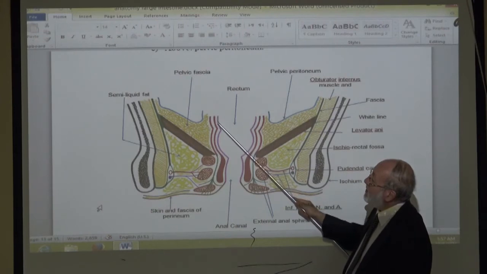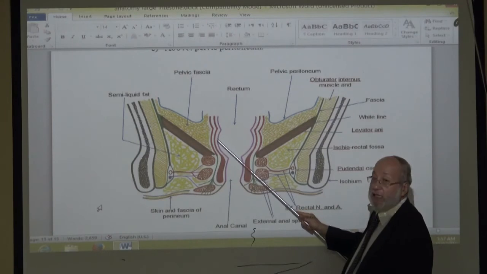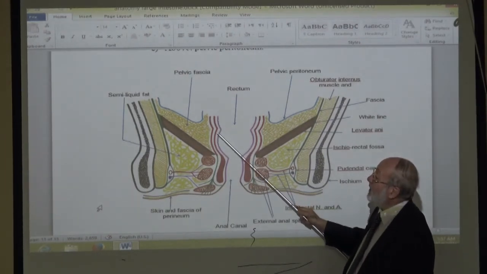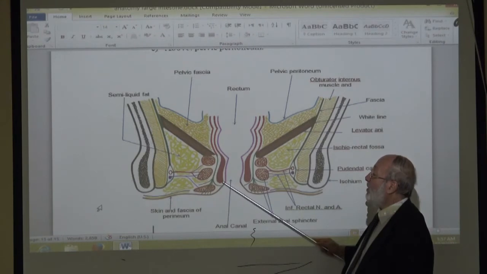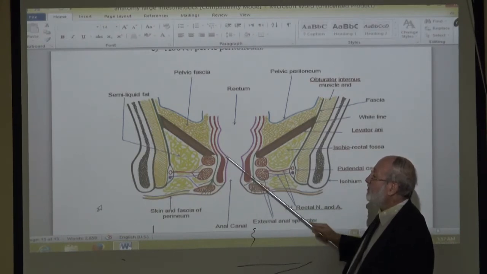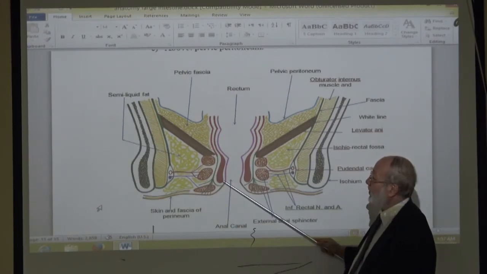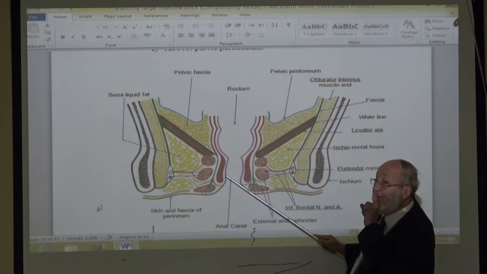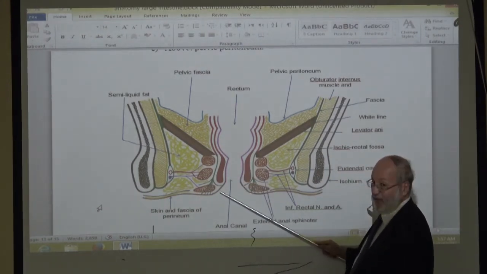Below the mucosa there is this white space. This white space is the submucosa. The submucosa of the rectum becomes continuous with the submucosa of the upper part of the anal canal, not all the anal canal.